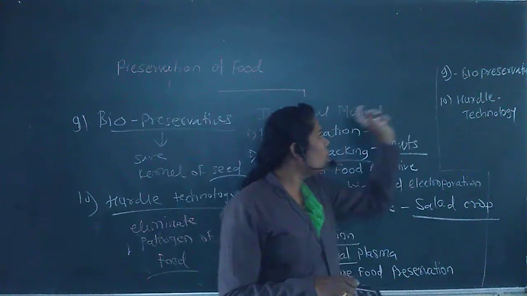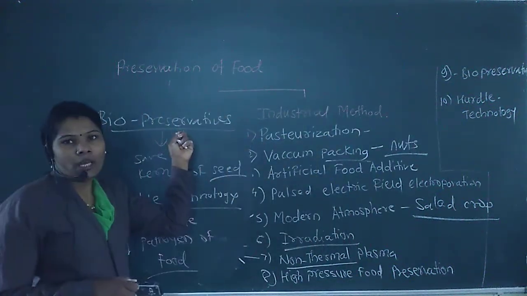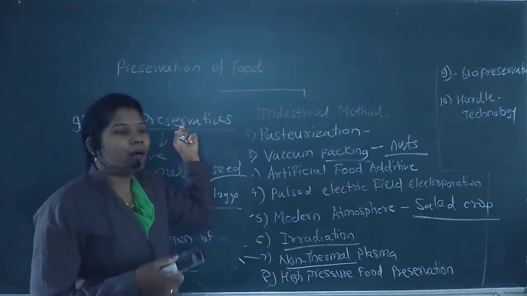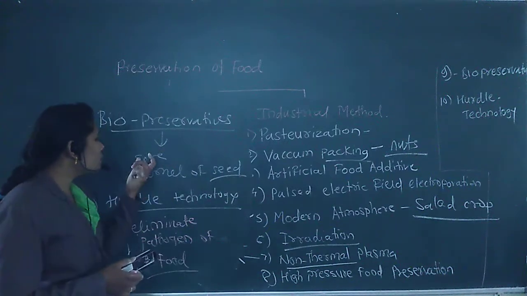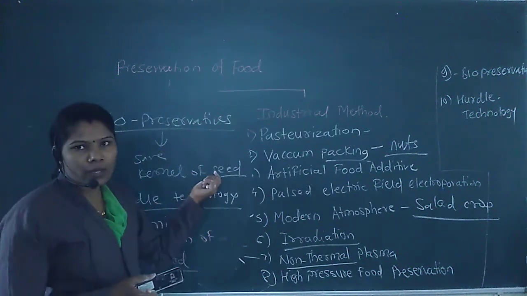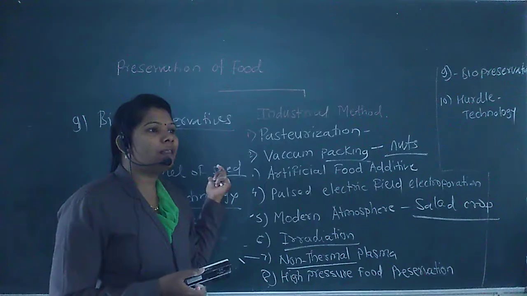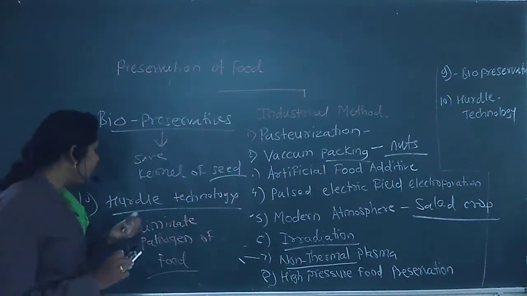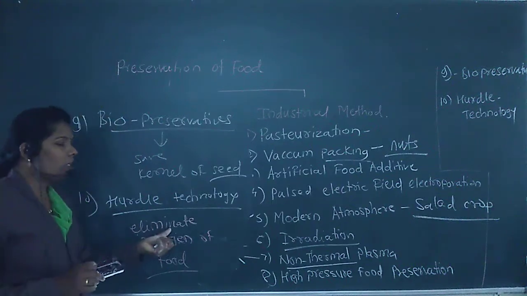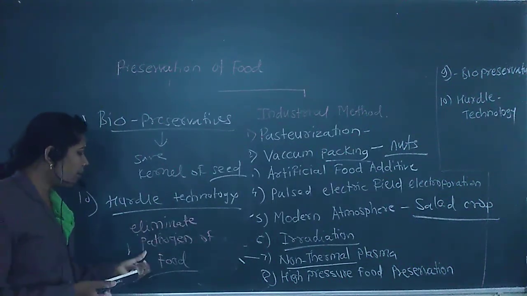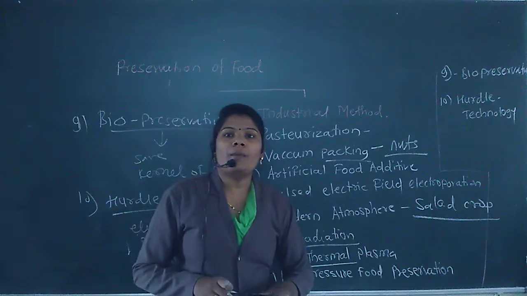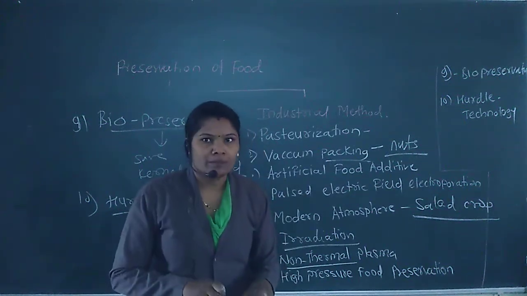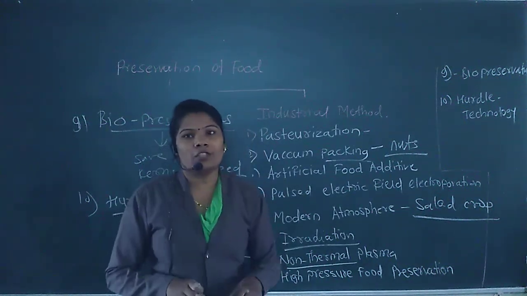Next, biopreservatives, which are useful to eliminate pathogens or to save the kernels of the seed. Next, that is hurdle technology. In that technology, this is useful to eliminate the pathogens of the food. This is all about food preservation.